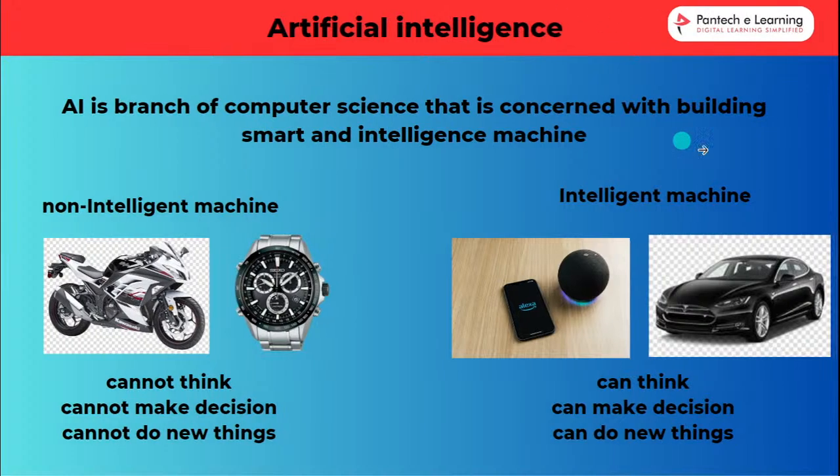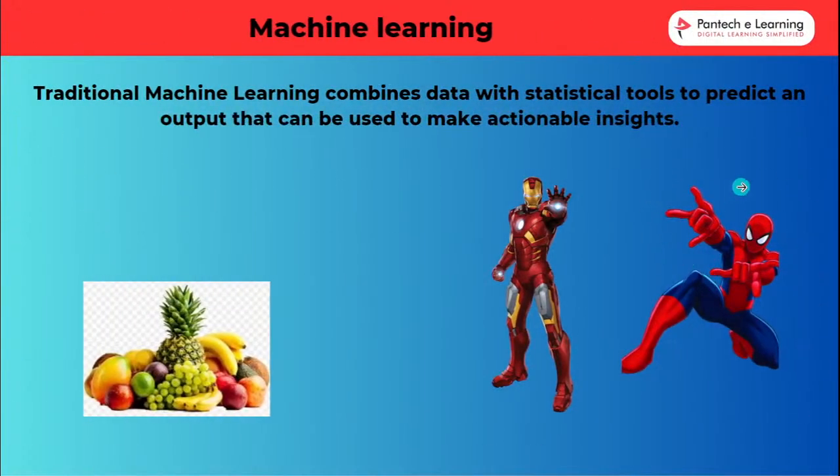Okay. So next, machine learning. What is machine learning? I already told you machine learning is a process of training on data. So in machine learning, the machine learns about the data. That is machine learning.